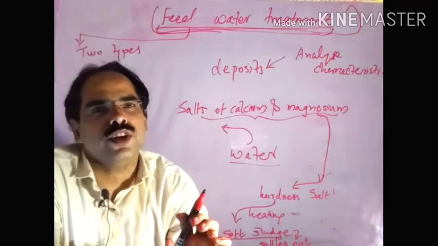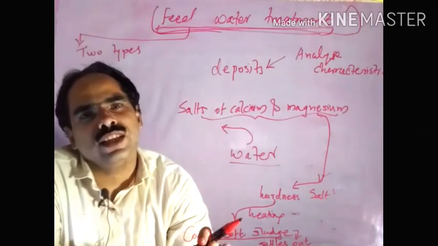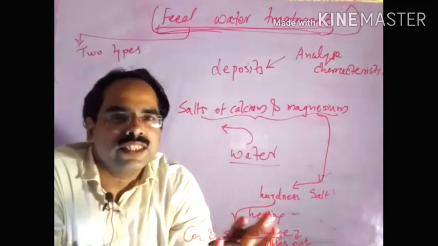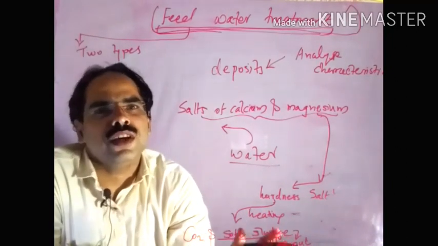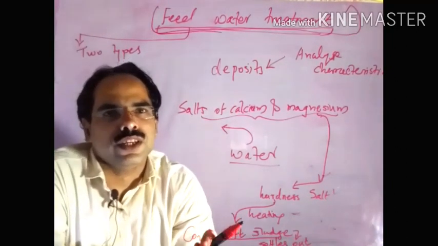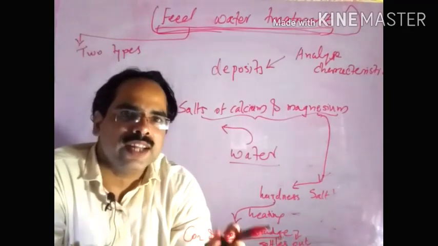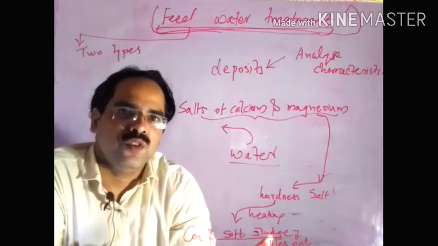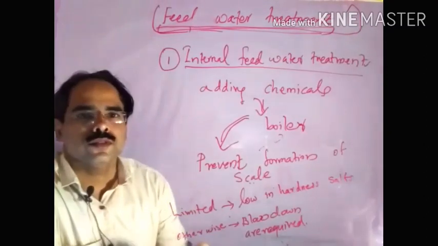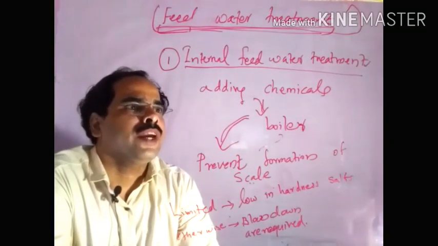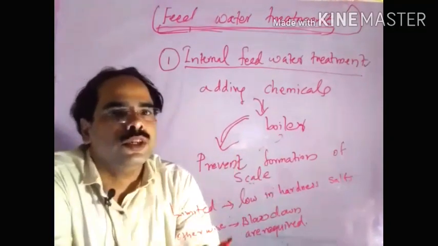In order to remove these sludges, or these hardness salts or impurities, commonly we prefer two methods: internal feed water treatment and external feed water treatment. In internal feed water treatment, we add chemicals into the boilers.